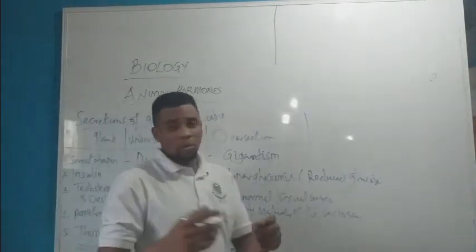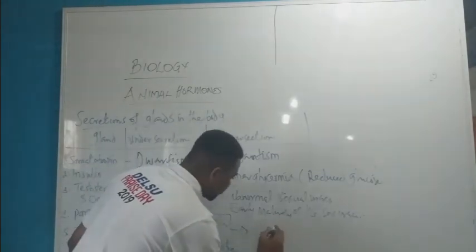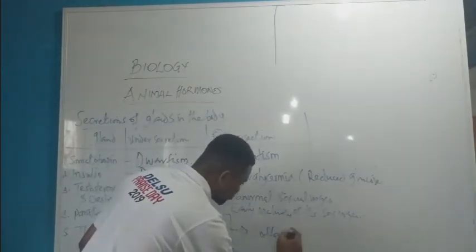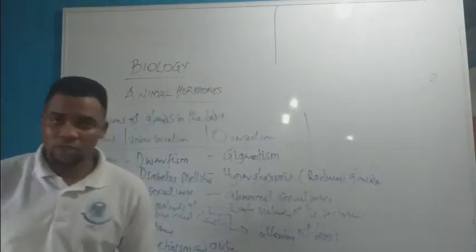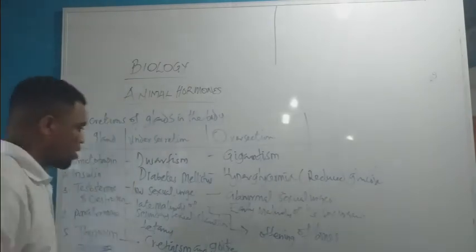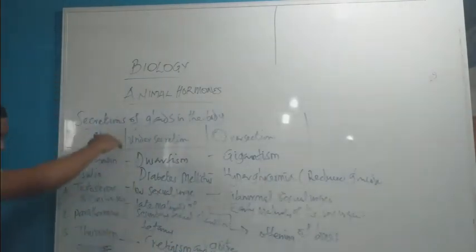Parathormone. Now, when parathormone is over-secreted in the body, it causes softening of bones. It causes the softening of what? Bones. Now, this is the secretion and effect of the glands listed above.